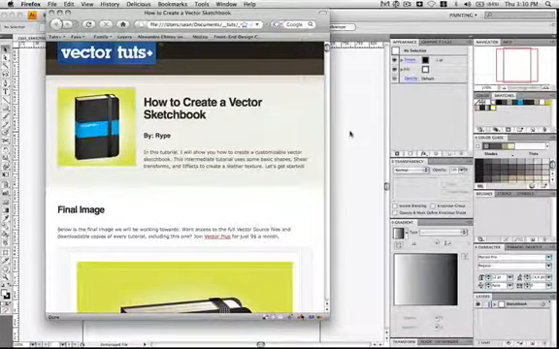In this tutorial we'll learn how to create a customizable vector sketchbook. This intermediate Illustrator tutorial uses basic shapes and shear transformations. It also uses effects to create a leather texture.